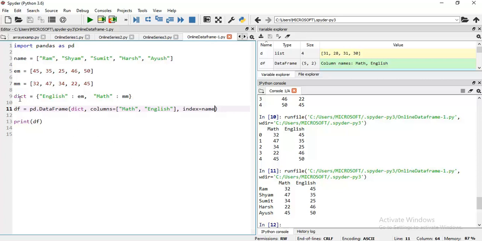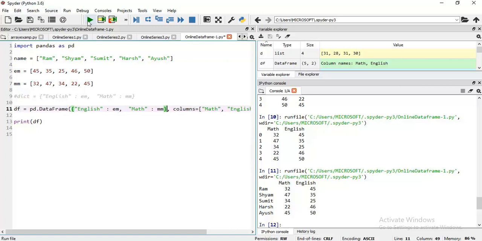Here I first declared a dictionary and then passed this dictionary variable as a parameter. If you want to eliminate this line, I will just copy the dictionary and write this complete code here.